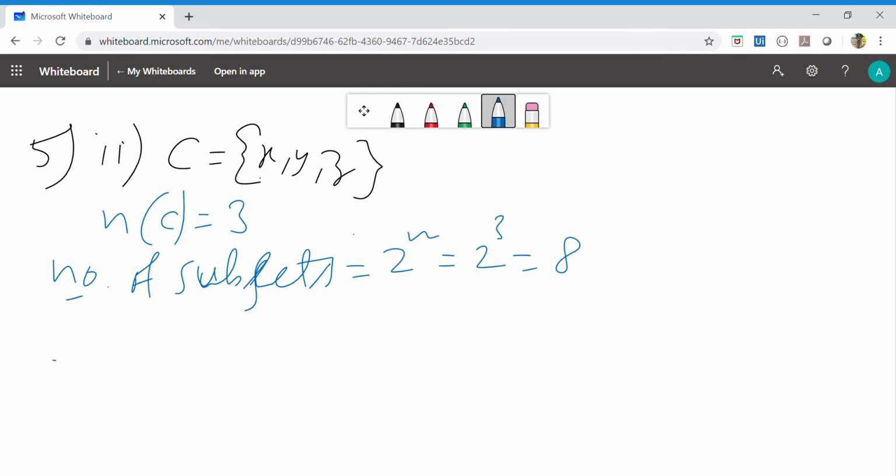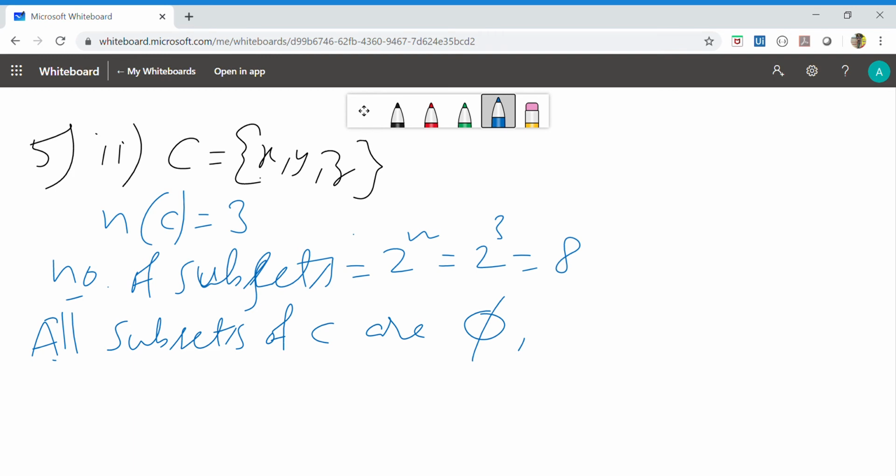So what are all the subsets of C? We already discussed that phi is a subset of every set, so the null set is a subset.